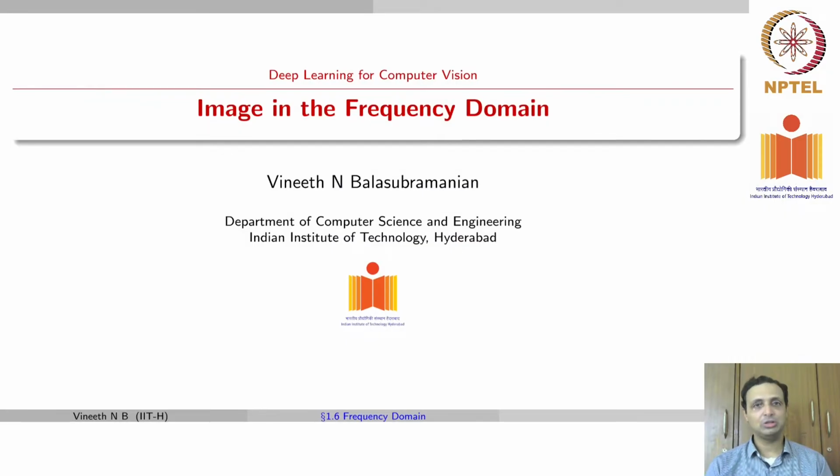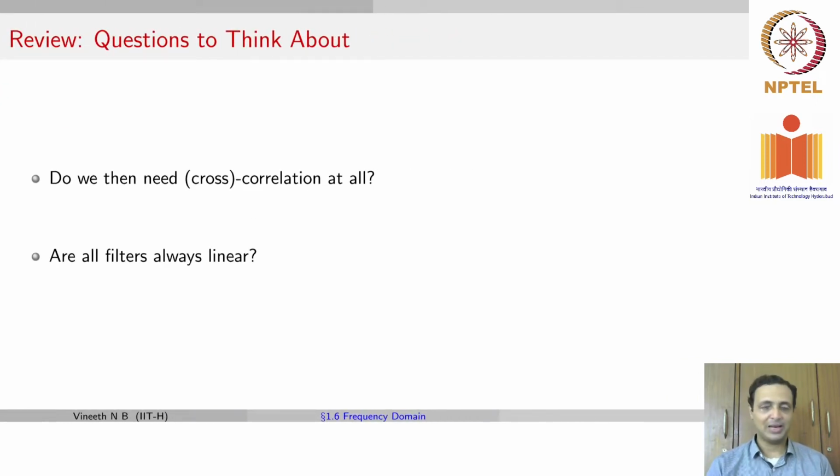Moving on from the last lecture, we'll now talk about representing images in a very different way, looking at it as a two-dimensional signal composed of multiple frequencies. Before we go there, I think we left two questions from the last lecture: do we need cross correlation at all, or is convolution sufficient for all applications of image processing? And the second question was, do filters always have to be linear?